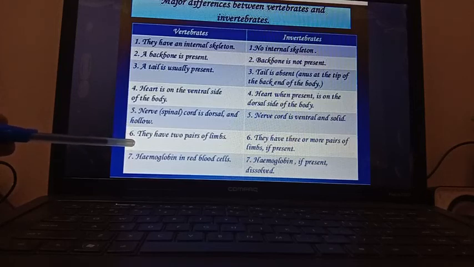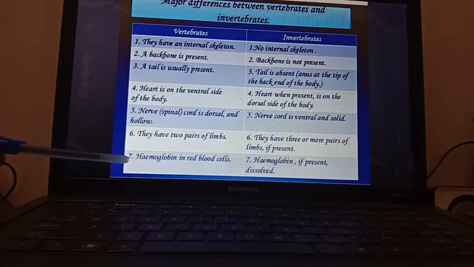For invertebrates, 3 or more pairs of limbs are present if they have limbs. In vertebrates, hemoglobin is present in RBC or red blood cells, and in invertebrates, hemoglobin, if present, is mainly dissolved in plasma. From your book also you can see the differences between vertebrates and invertebrates. So many differences are there.